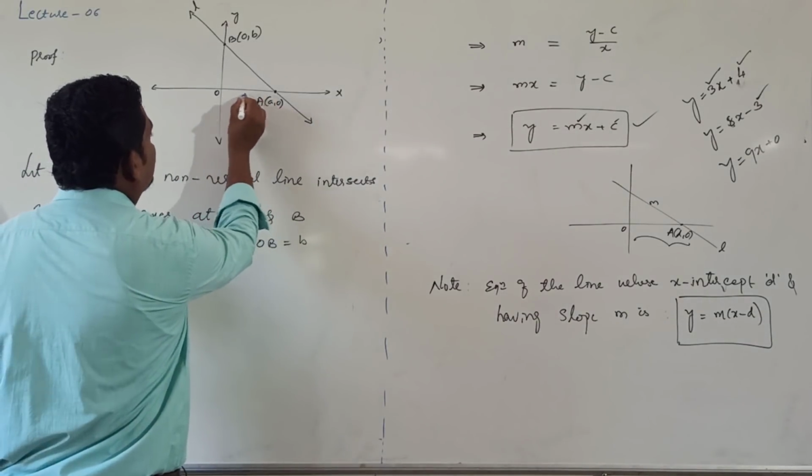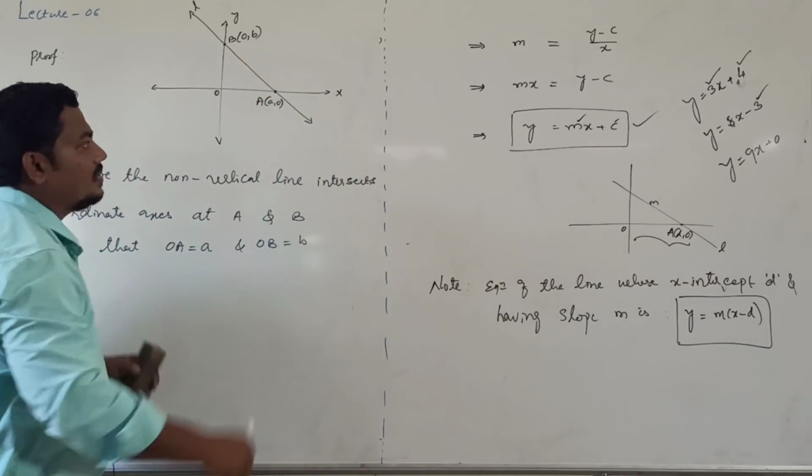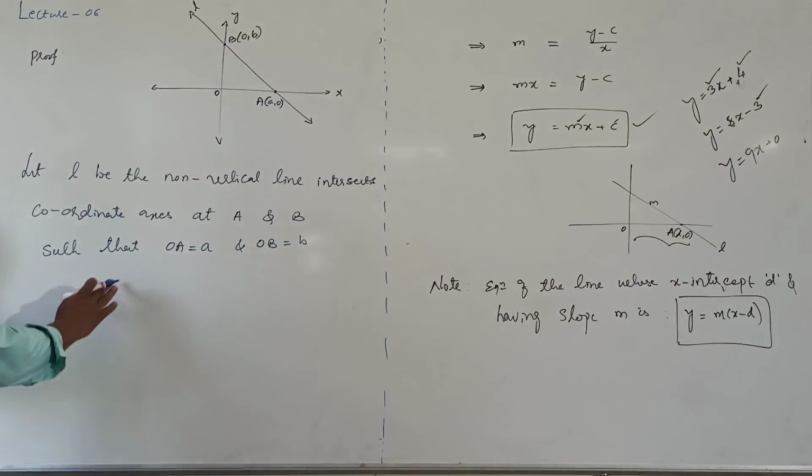OA length is small a, OB length is small b, right?